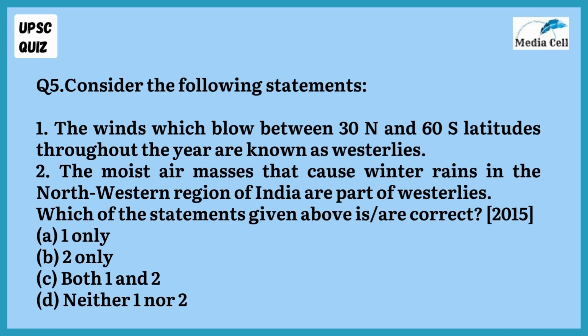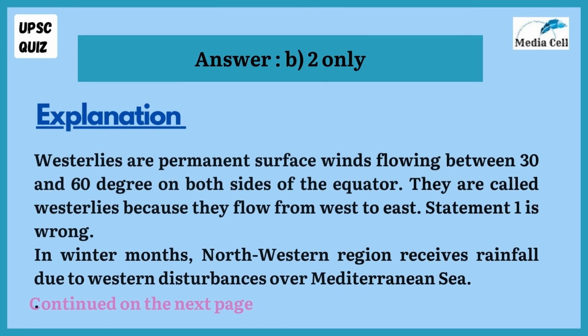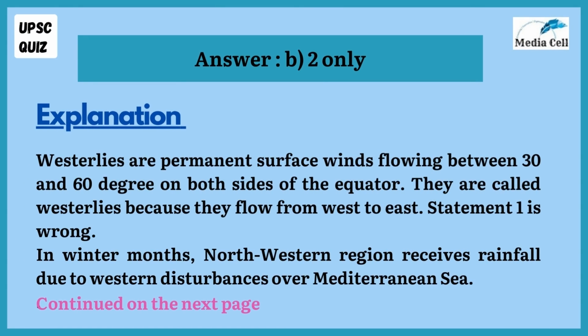Consider the following statements. 1. The winds which blow between 30 degree north and 60 degree south latitudes throughout the year are known as westerlies. 2. The moist air masses that cause winter rains in the northwestern region of India are part of westerlies. Which of the statements given above is or are correct? The options are A. 1 only, B. 2 only, C. both 1 and 2, D. neither 1 nor 2. And the correct answer is B, that is 2 only.